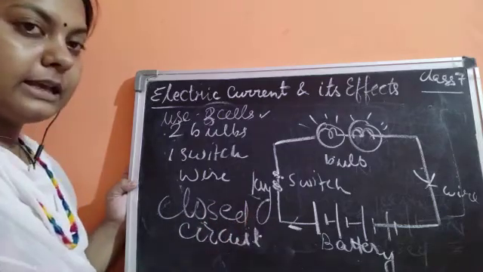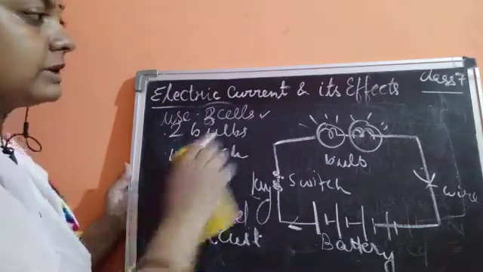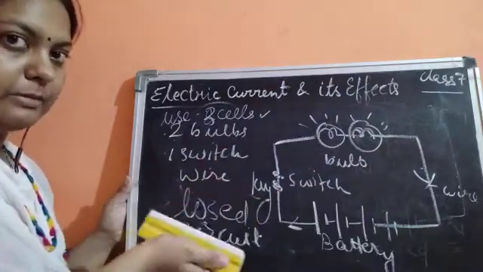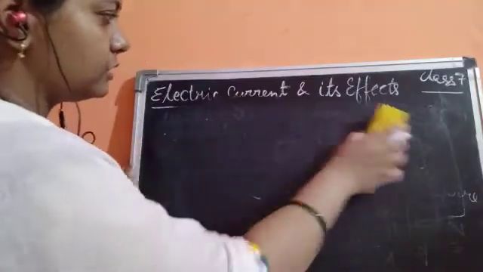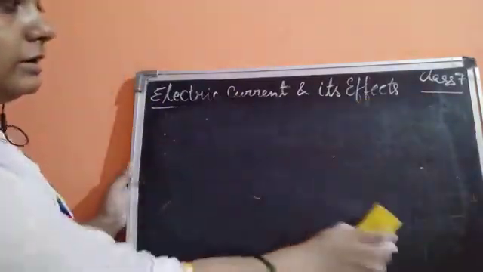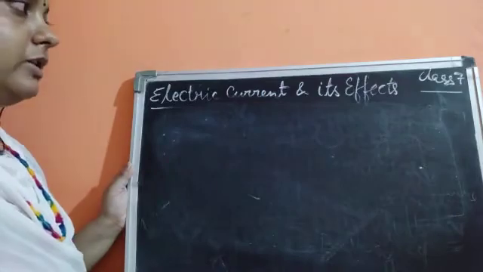Now, the next thing we will discuss is this diagram, which I have made to get the desired result, because of the things given in your question paper.